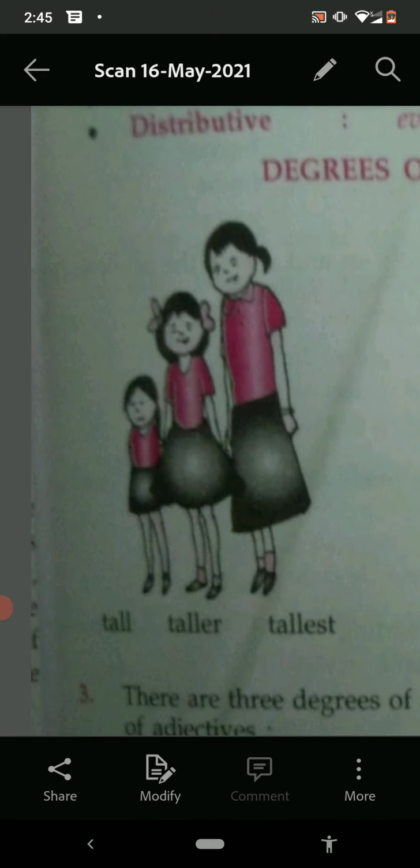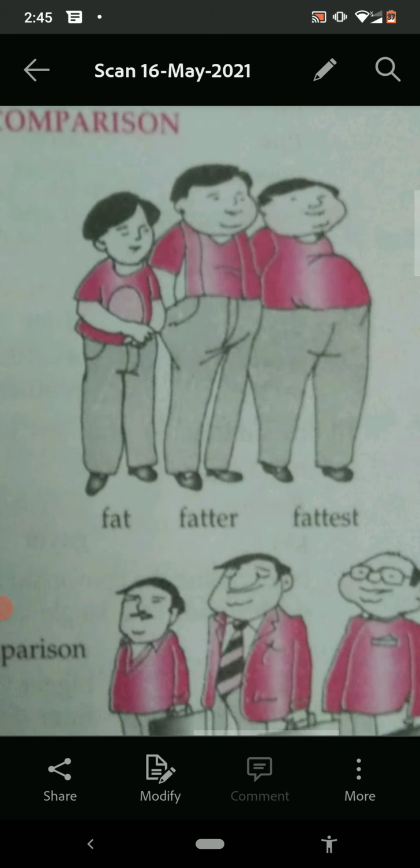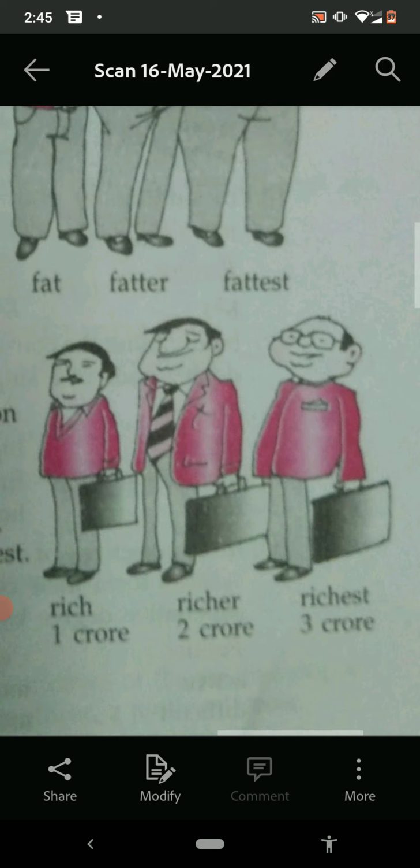See, if we have to make the comparison with tall, then tall, taller, tallest. Similarly, fat, fatter, fattest, rich, richer, and richest. Positive degree: tall, fat, or rich. Then comparison is held between the two: taller, fatter, or richer. And superlative is for more than two: tallest, fattest, or richest, the third one.